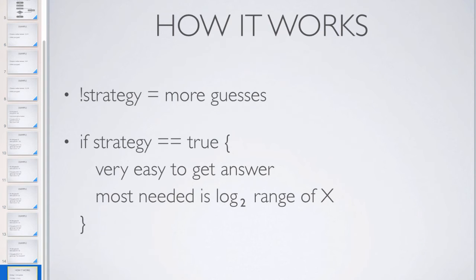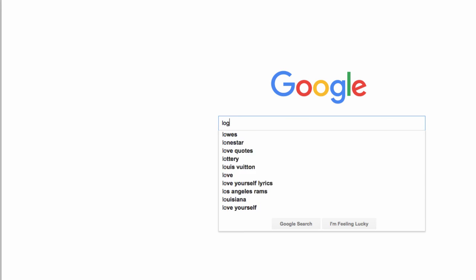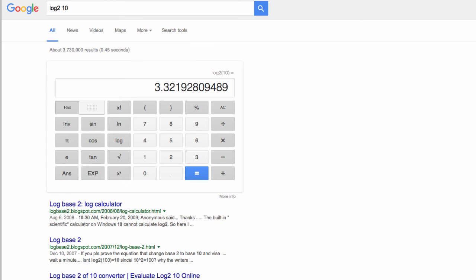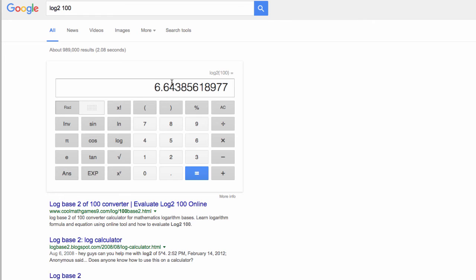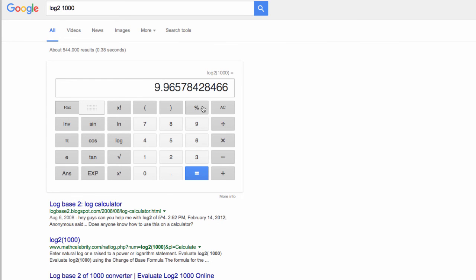So if you're not using a strategy, or if you're using a strategy that's not very good for this sort of problem, then it's going to take more guesses. If you happen to have a good strategy, then it should be very easy to get a good answer. And you should never need more than log base 2 of your range. So, for example, if the range was 10, it should never take me more than 4 guesses. If it's 100, which it was a moment ago, it should never take me more than 7 guesses. We're rounding up, of course. If it was 1,000, it should never take more than 10 guesses.